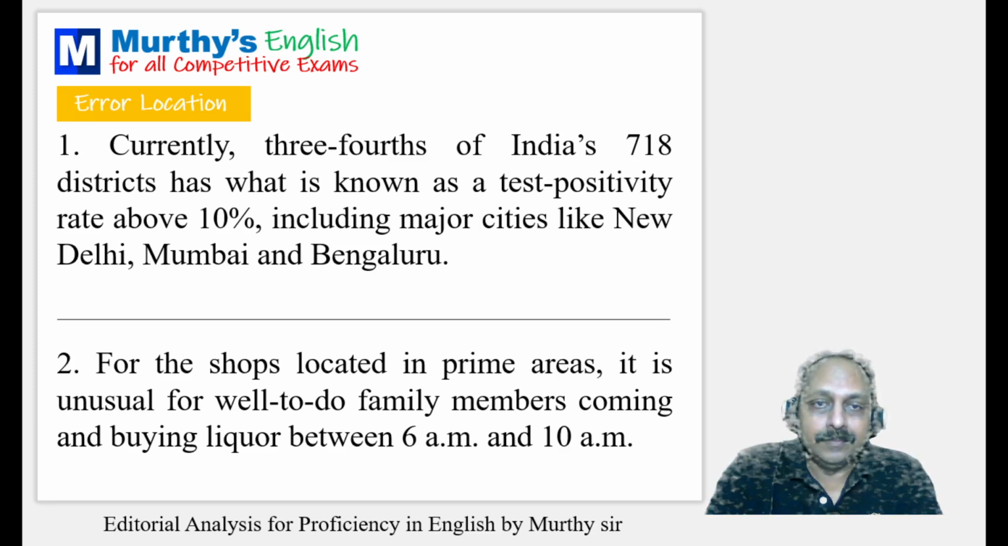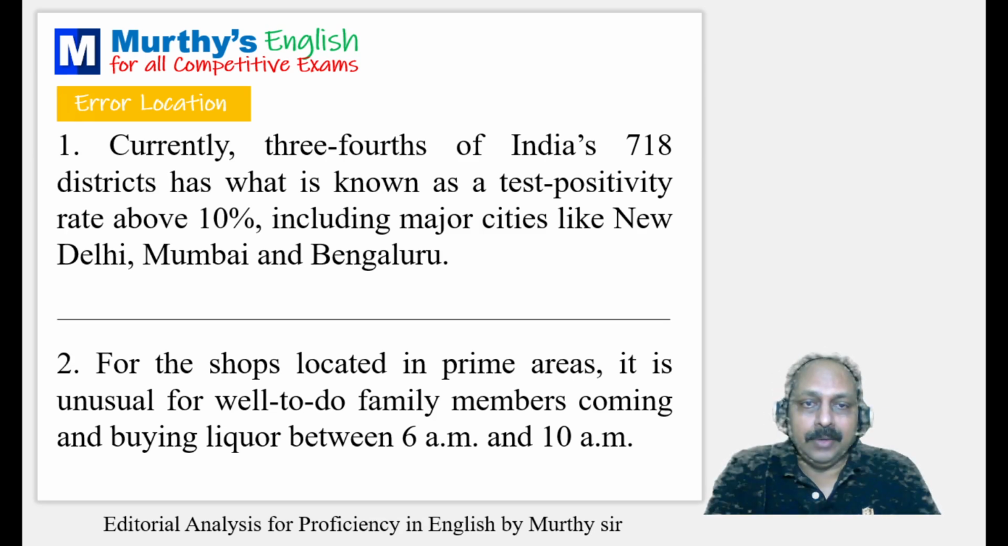The first sentence: Currently, 3/4 of India's 718 districts has what is known as a test positivity rate above 10%, including major cities like New Delhi, Mumbai, and Bangalore. Where is the error? This is an important question. The reason being, the subject, don't consider currently, 3/4 of India's 718 districts. Please listen very carefully. This was given based on this pattern.